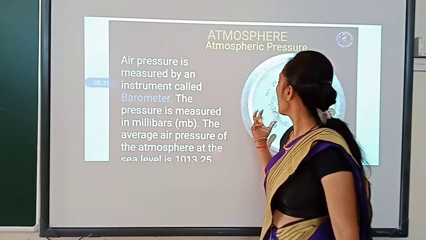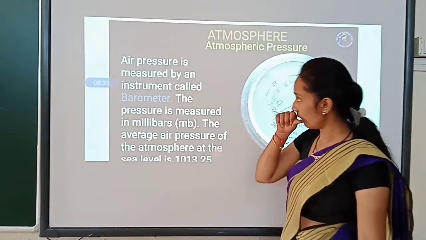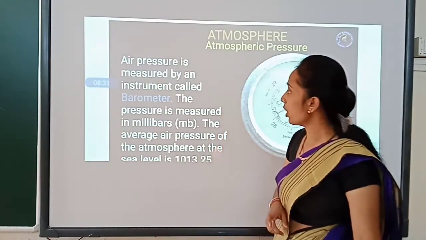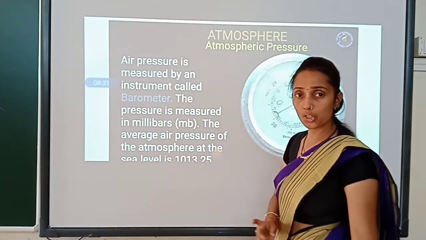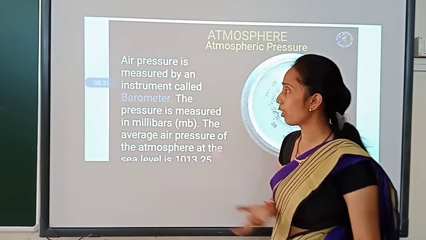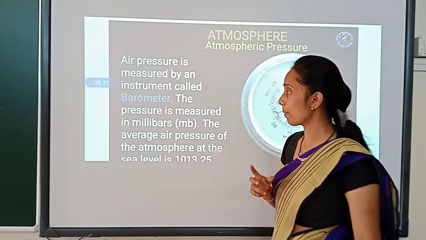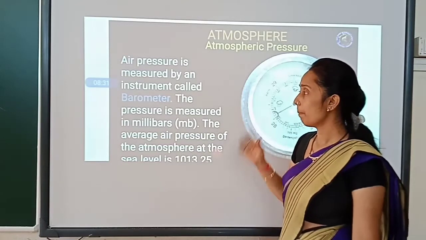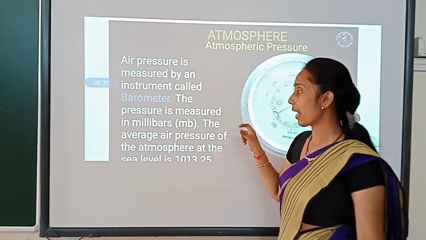Atmospheric pressure refers to air pressure, which is measured by an instrument called a barometer. One more question you have to remember: which is the instrument which records air pressure? It is the barometer. The pressure is measured in millibars, MB.